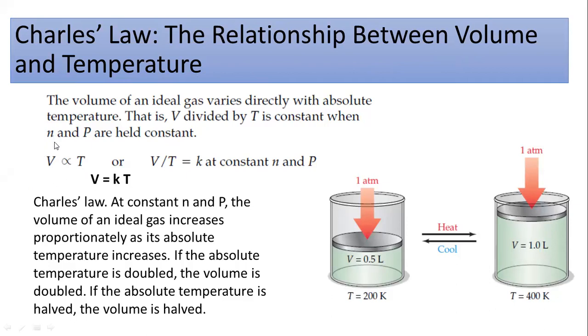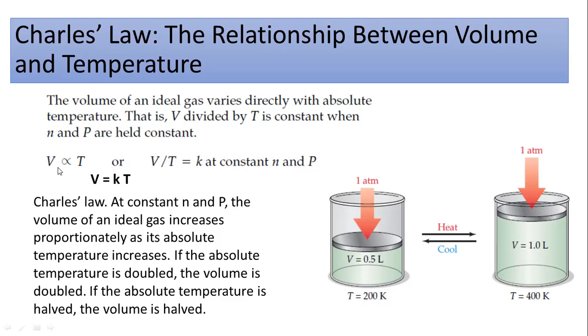If you increase the temperature, there should be an increase in the volume, or you can say volume is directly related to the temperature, and this is shown over here. Let's suppose the volume is 0.5 liter and the temperature is 200 Kelvin. You must always remember we were discussing the four properties or parameters: volume, temperature, number of moles, and pressure.